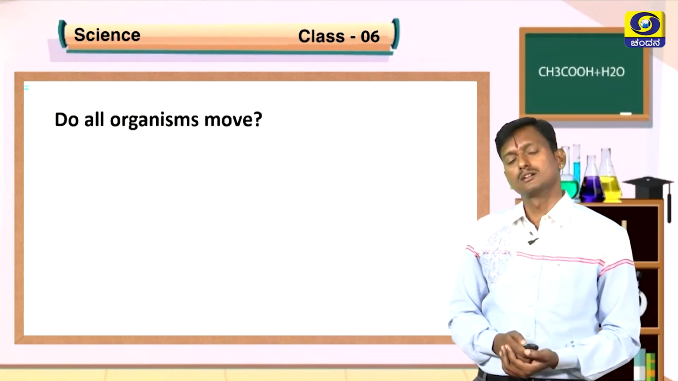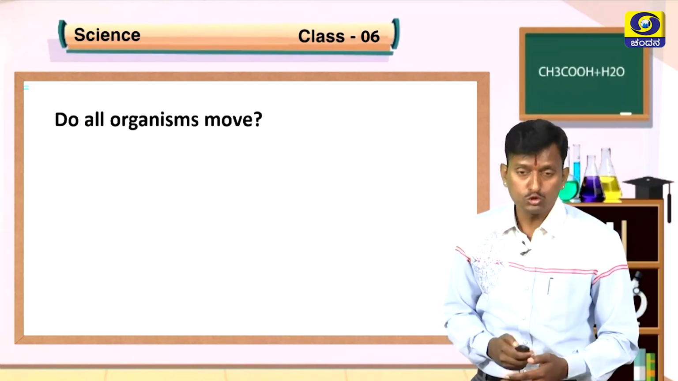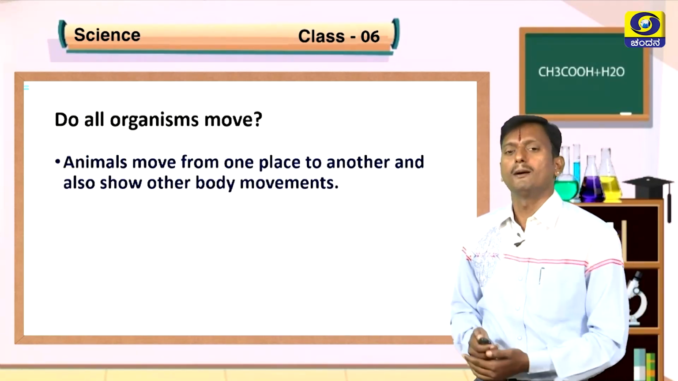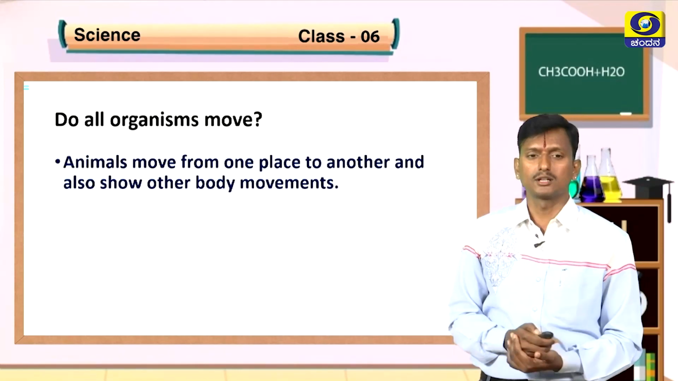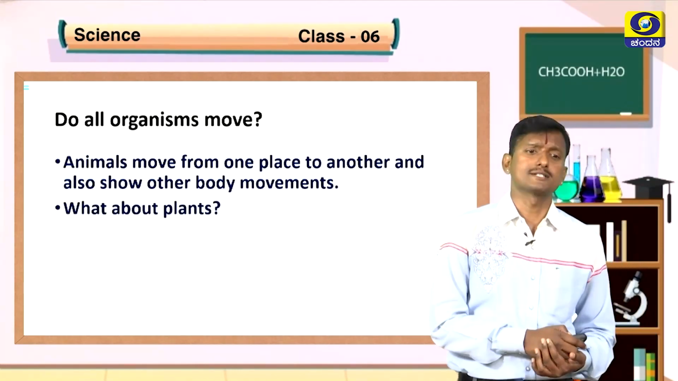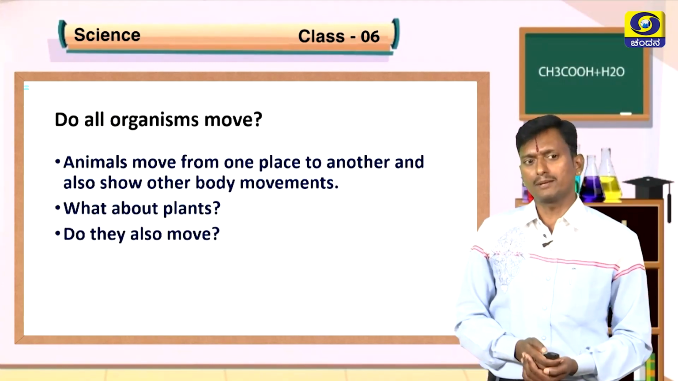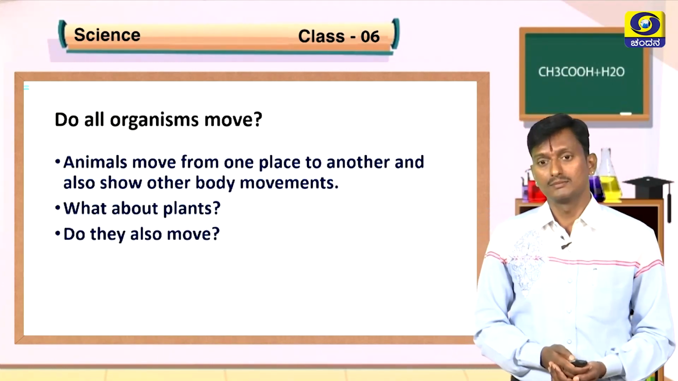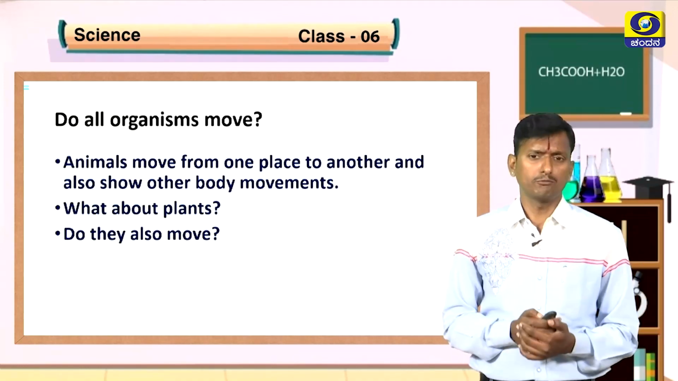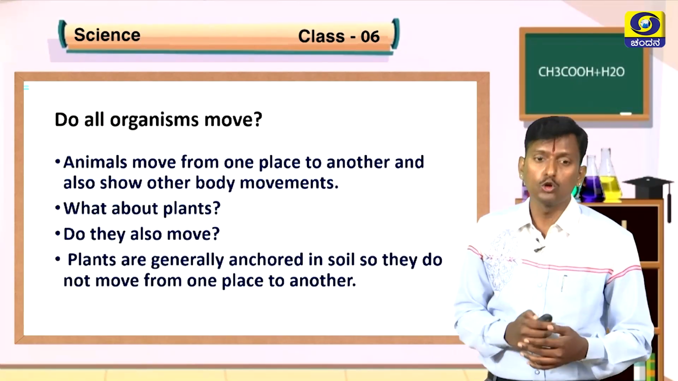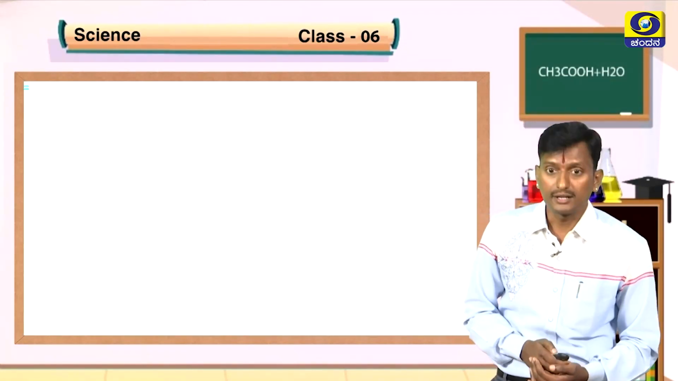What about movement? Do all organisms show movement? Yes, animals will move from one part to another part. That means they show body movements. What about plants? Do plants move from place to place? No, they can't move. Why? Because they are fixed to the soil. But they also show movement in some other way.